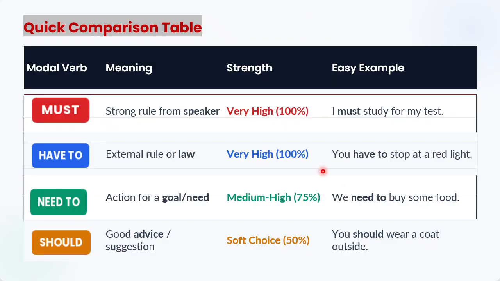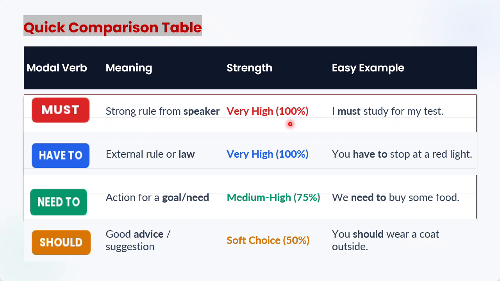Now, if we come to the last table, this table is for comparison. It is also the summary and revision table. Now we can check the modal verbs, their meaning, the strength, and then the easy example. First of all, we have must. Must is used for strong rule from speaker. I mean, if you are the speaker, it means you have decided something, right? So the speaker himself thinks that this thing is necessary or important, and strength is very high, 100%.